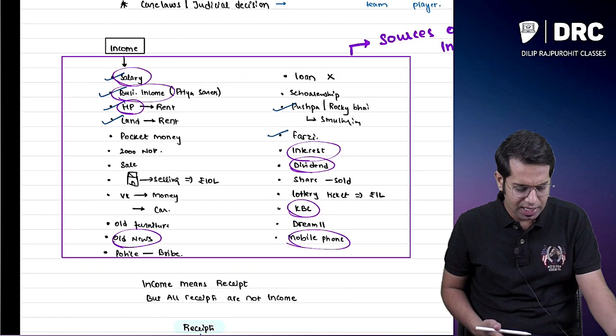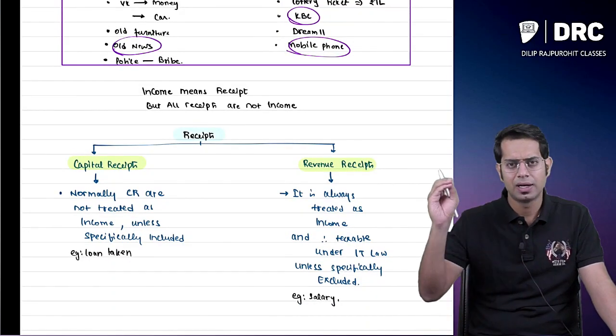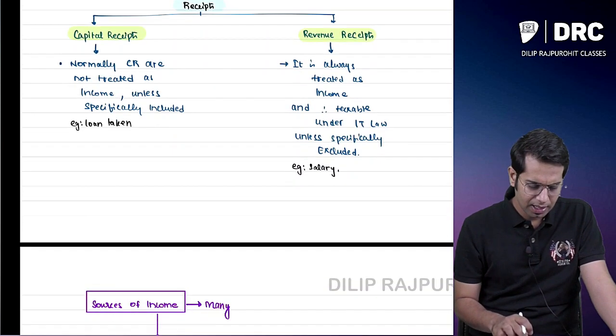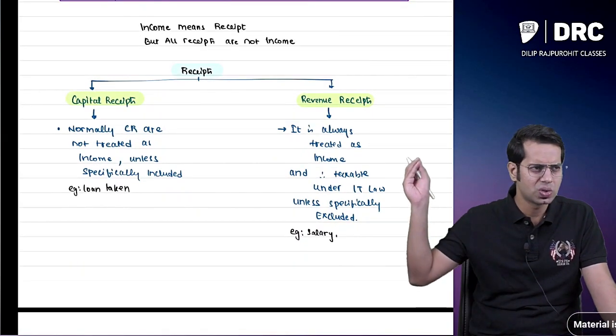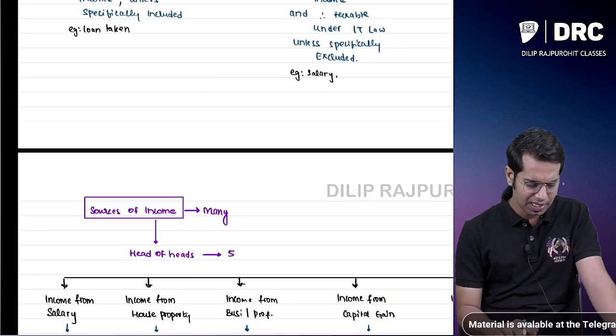Then we had seen what, sir? Then we had seen what you mean by income. Then we had understood the difference between sources of income and heads of income. We also understood that income means receipts, but all receipts are not treated as income. Capital receipts, revenue receipts, something like this we had studied.